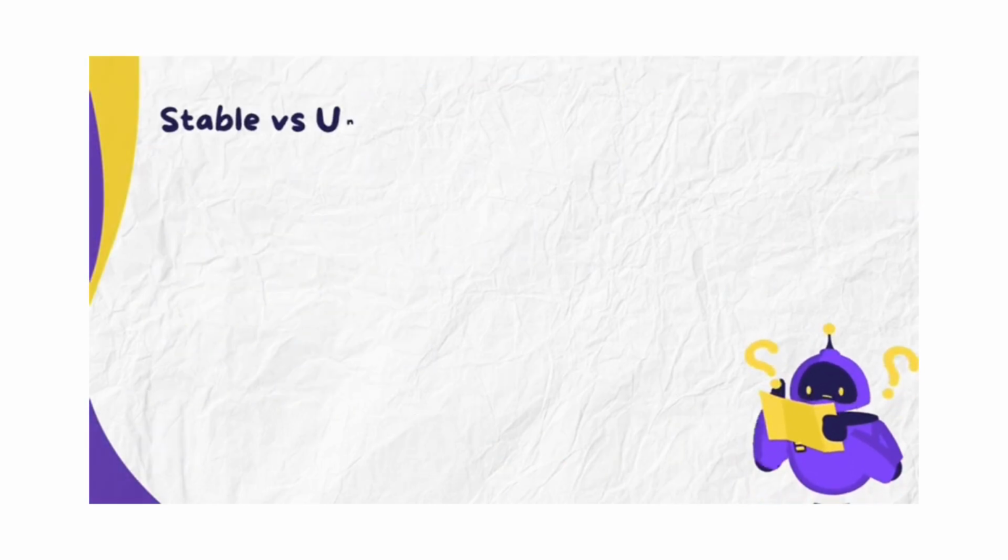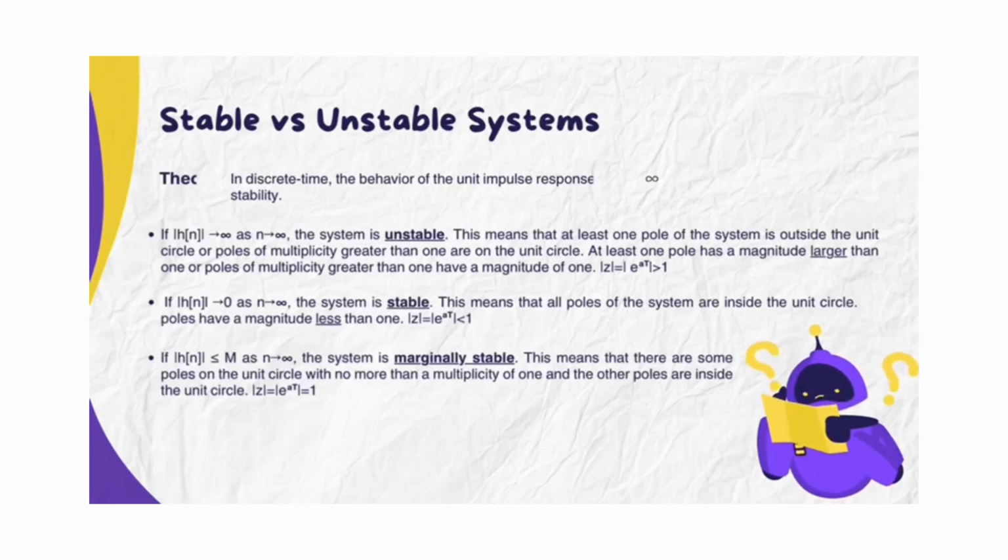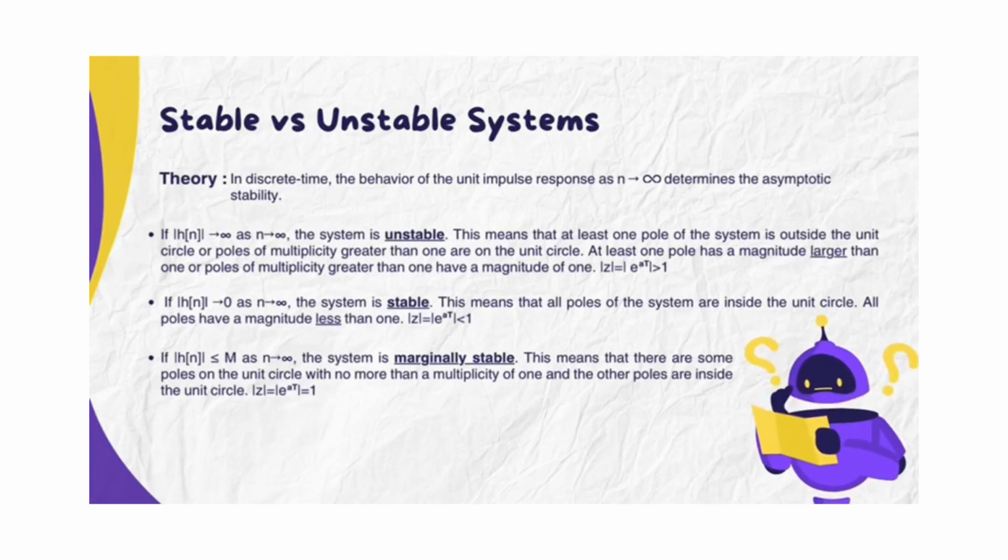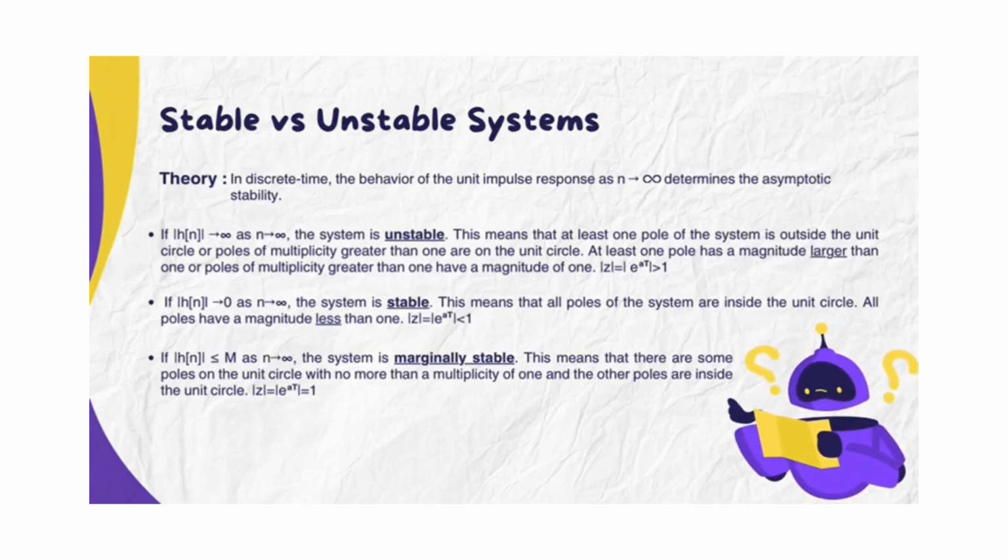Next are stable versus unstable systems. In theory, in discrete time systems, we look at how the system reacts to an impulse, a sudden input, as time goes on and on. Based on this reaction, we decide if the system is stable or not. If the magnitude of h[n] tends to infinity as n tends to infinity, the system is unstable. This means that at least one pole of the system is outside the unit circle, or poles of multiplicity greater than 1 are on the unit circle. At least one pole has a magnitude larger than 1, or poles of multiplicity greater than 1 have a magnitude of 1. The magnitude of z equals the magnitude of e to the power of aT is greater than 1.